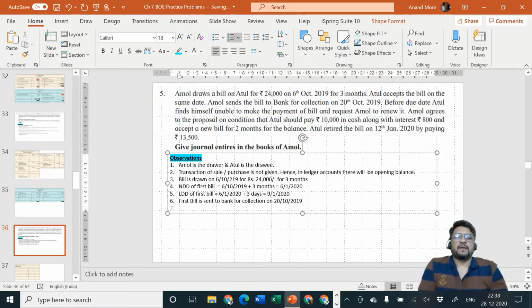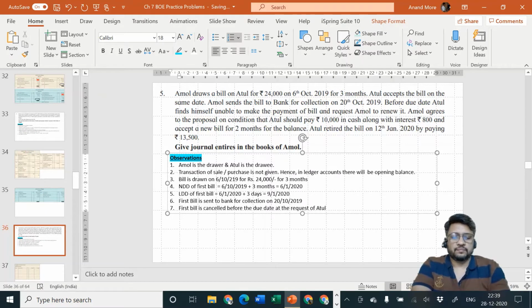Okay. Next one, but before the due date. Now they have not told what is the date, but they have told that before the due date the bill is renewed. So first bill is cancelled before the due date at the request of Atul.